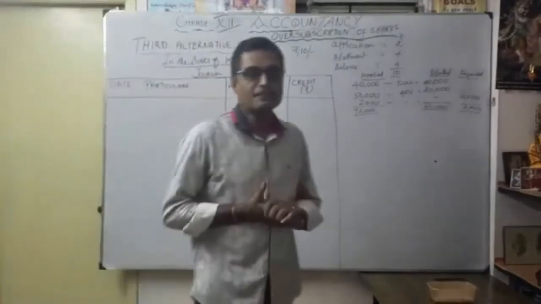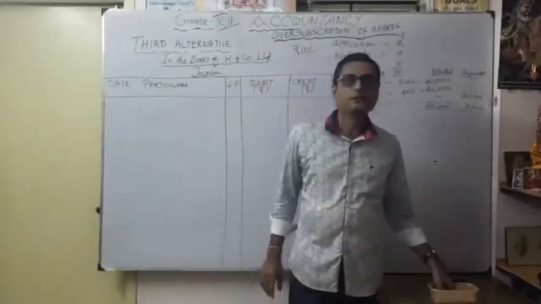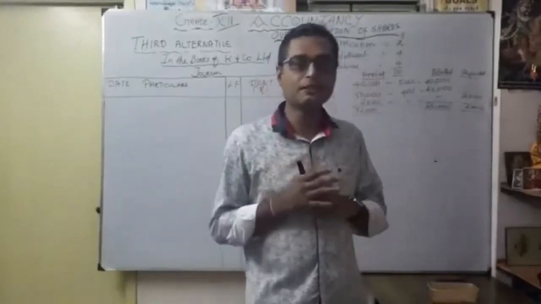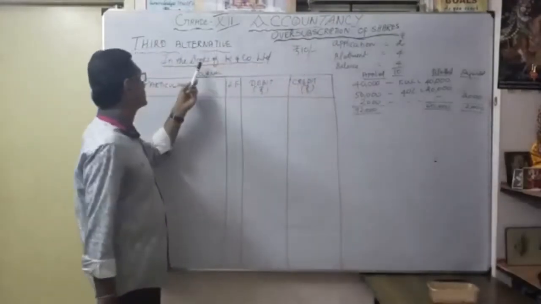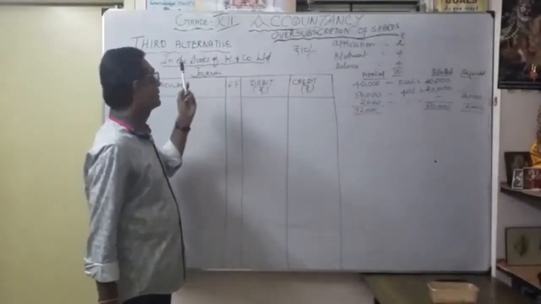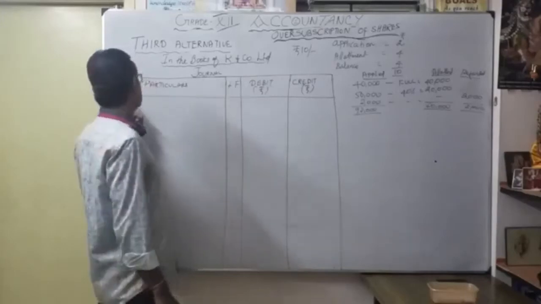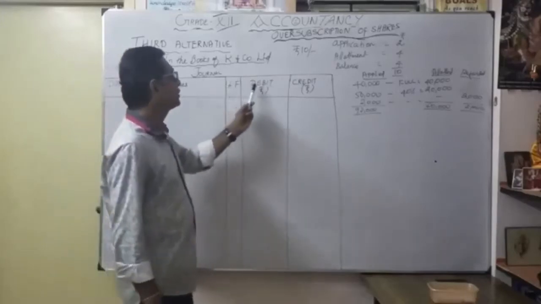Okay, now see that illustration. Before that, we have to write some synopsis. Actually, what is the face value? 10 rupees, correct? You have to write in the books of Cake and Co Limited, then journal format: date, particulars, ledger folio, debit and credit.